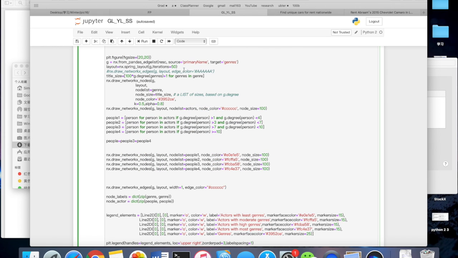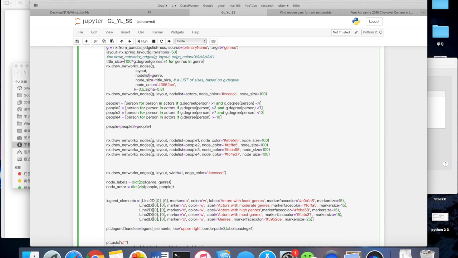And then we decided that the more movies a genre has, the bigger the node of that genre will be. So, for example, if drama has 100 movies in it, it will be really big. But if a documentary genre has only 2 movies, it will be a really small node. So we used g.degree times 100 plus 1 to make sure that there is a relatively large weight on the title sizes. And then we add the node list into the graph.